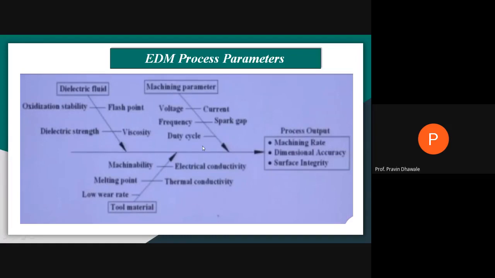These are the parameters that have an impact on an EDM process in terms of certain output, like material removal rate. You draw this fishbone diagram or cause and effect diagram, which will be useful in electric discharge machining. Draw this diagram.